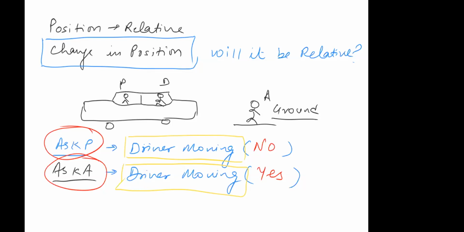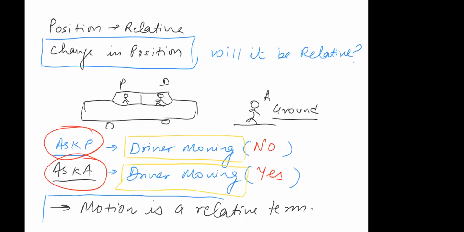So we can conclude that motion, or in other words movement or change in position, is a relative term, like position. This is a very important concept: motion is a relative term.